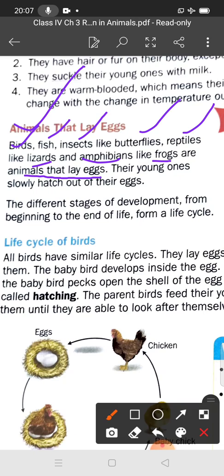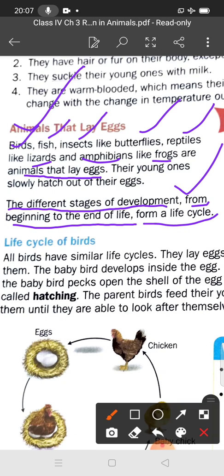The different stages of development: first animals lay eggs, then they hatch, then the young ones come out, and so there is a cycle. There is a cycle of life, from the beginning to the end of life. It is a cycle of the different stages of development. So what is a life cycle? The different stages of development from the beginning to the end of life form a life cycle.